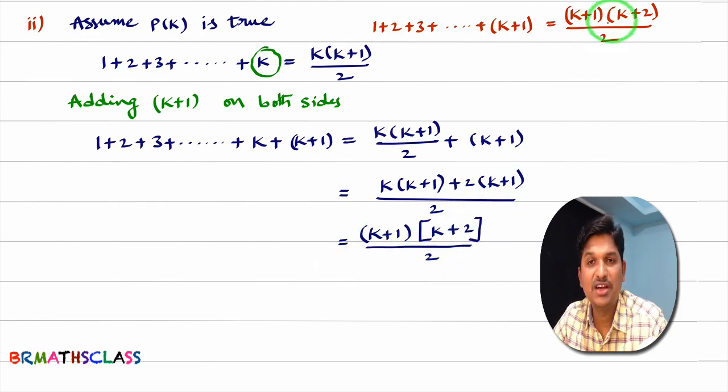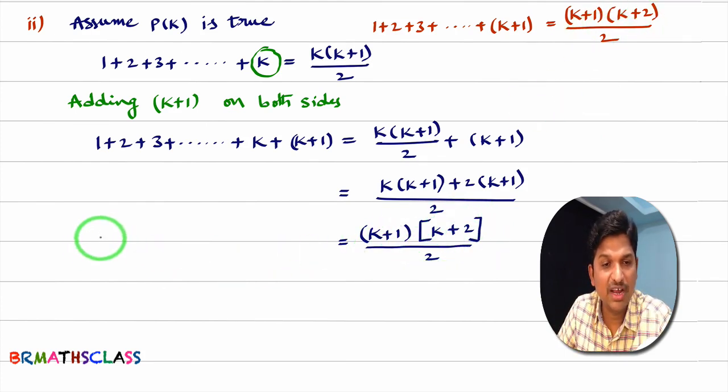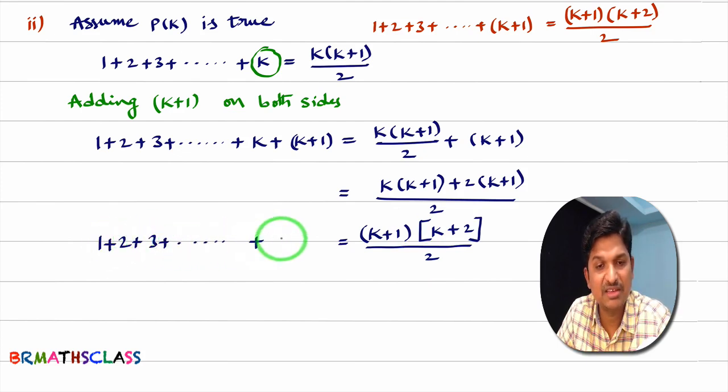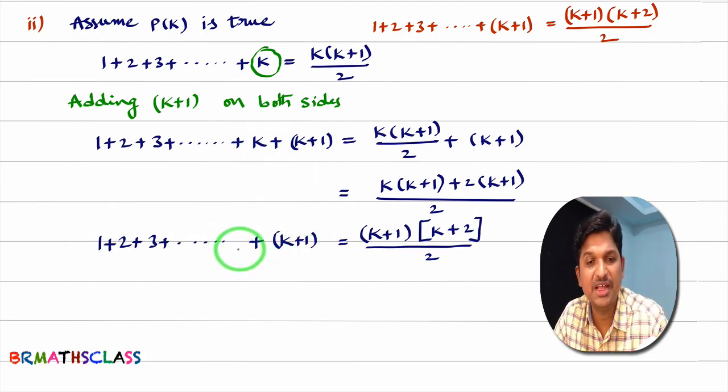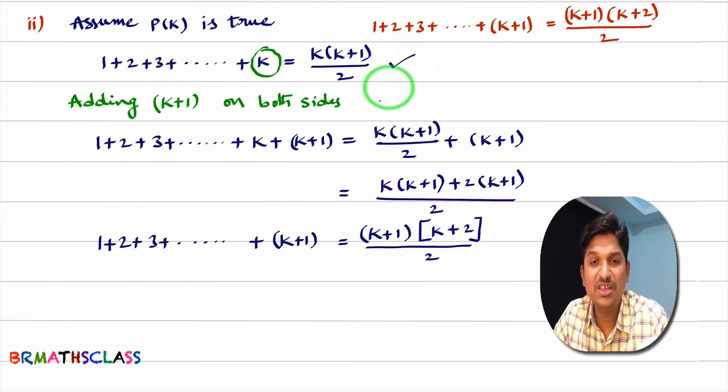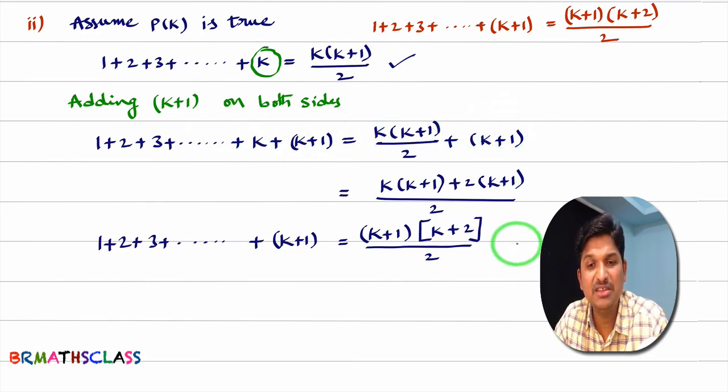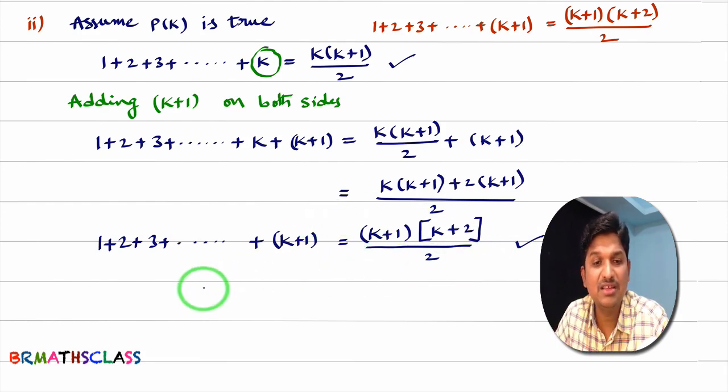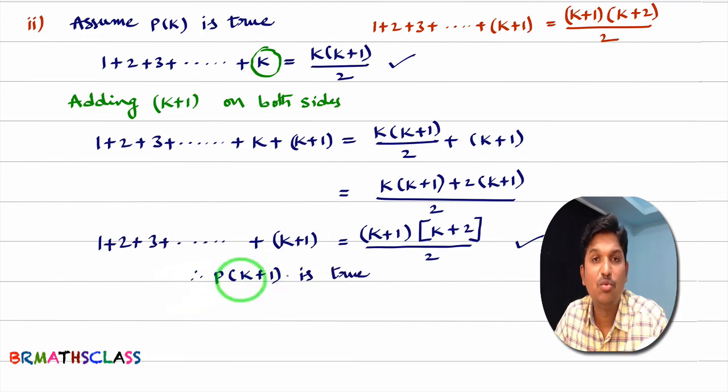You see here, we are trying for RHS of p of k plus 1. We got the same thing. You can observe this here. So, what happened? 1 plus 2 plus 3 and so on plus k plus 1. No need to write k here. Before k plus 1, obviously k will be there. We assumed this is true. After adding a particular number on both sides, whatever you will get, that is also true. That means this is true. What is this? This is p of k plus 1. Therefore, p of k plus 1 is true.